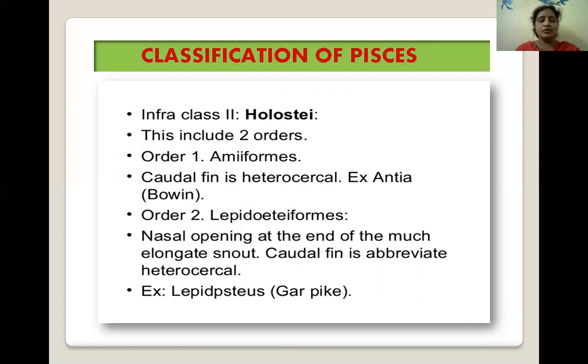Next, go to second order Lepisosteiformes. In this order, nasal opening is at the end of the much elongate snout. Caudal fin is abbreviate heterocercal. The example includes Lepisosteus. Its common name is gar pike.